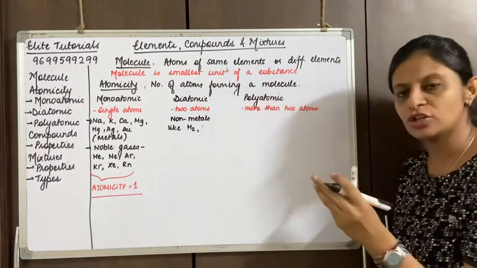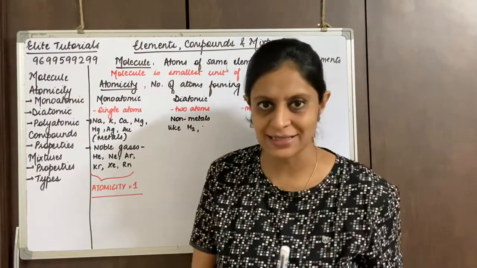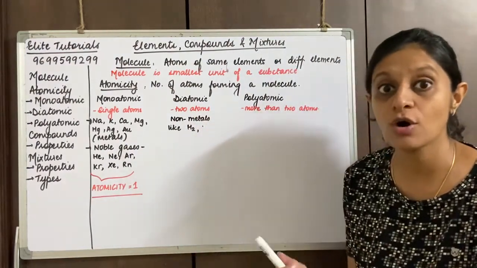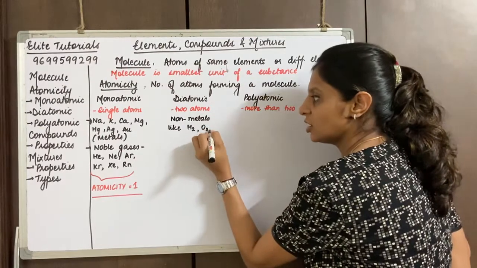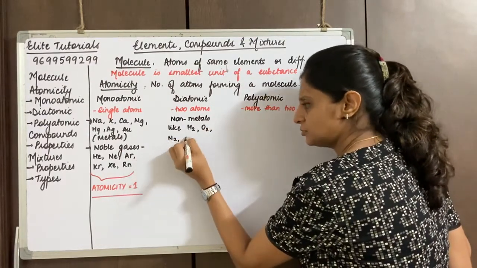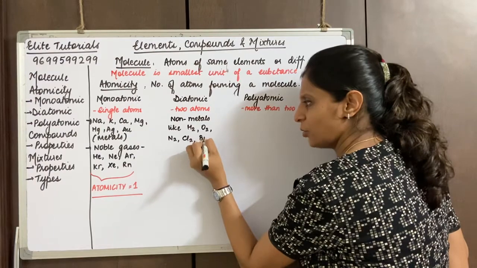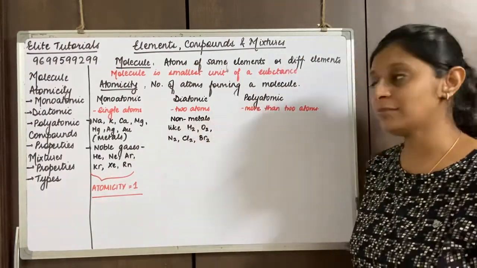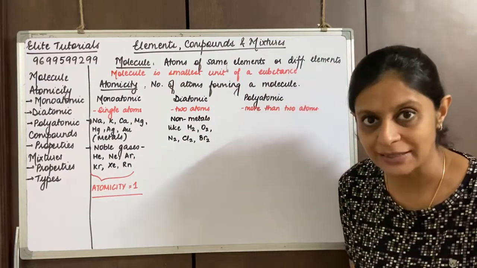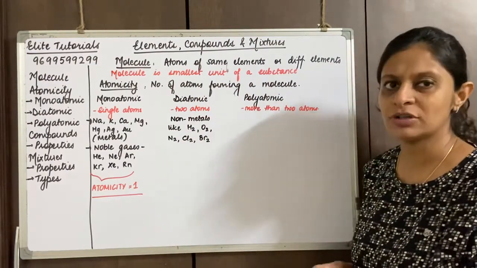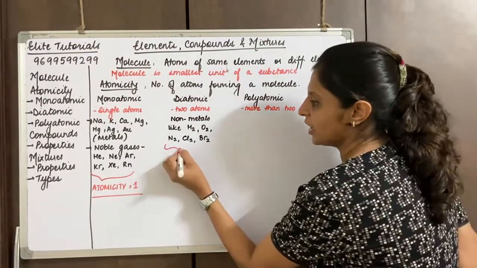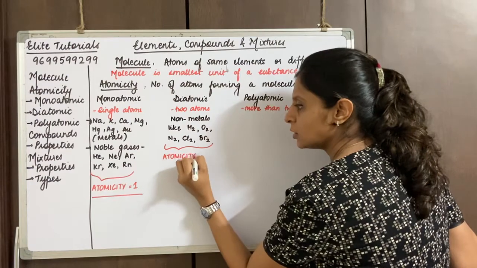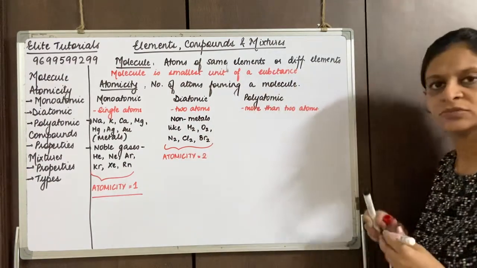Then you have oxygen, nitrogen, chlorine, bromine. So the list again is quite long. All of them come into the diatomic category. So we can say that for all of these examples, the atomicity is equal to 2, right?